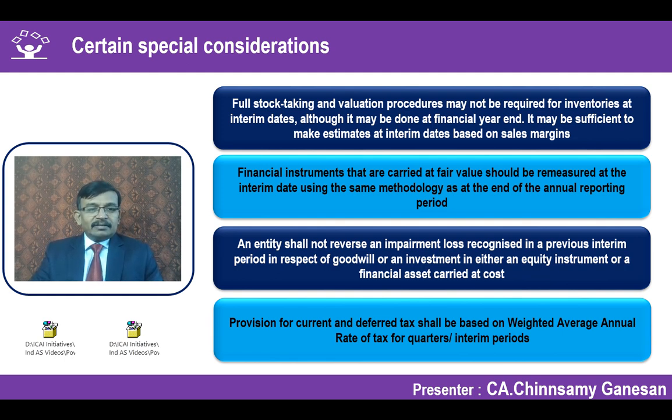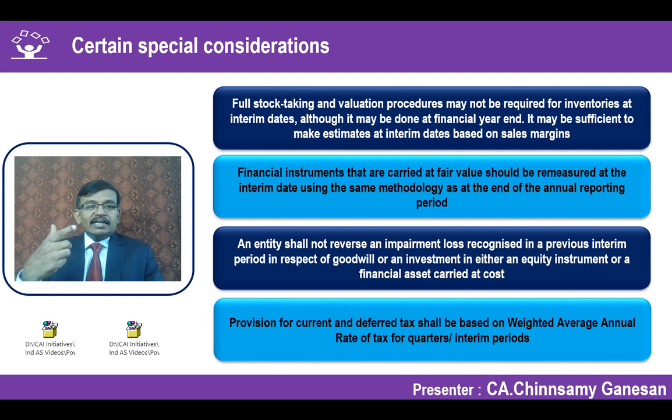As we have said, the accounting treatment or the measurement principles for current and deferred tax is not based on the tax rate which is effective or substantively enacted, but it should be based on the weighted average annual rate, and that rate should be applied for all the quarters.